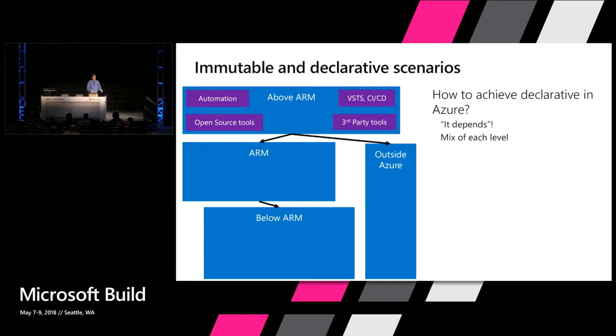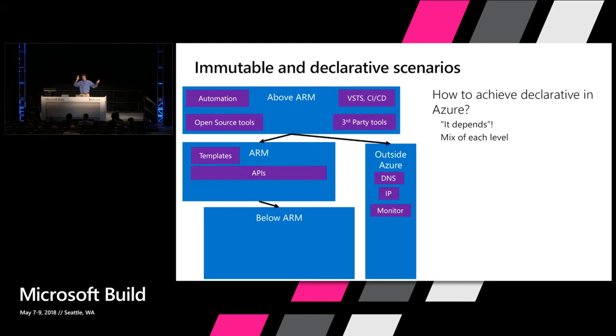Maybe you're using Terraform, maybe you're using your other orchestrator. And from the outside Azure piece, maybe it's a DNS scenario, maybe it's an IP address scenario, maybe there's some sort of external monitoring system that you're having to integrate with. So you're having to orchestrate those, and if those don't have resource providers in ARM, they're not addressable by ARM right now, and we'll talk about how that potentially changes with some stuff that we have now.